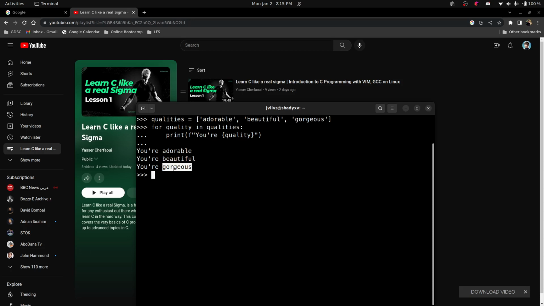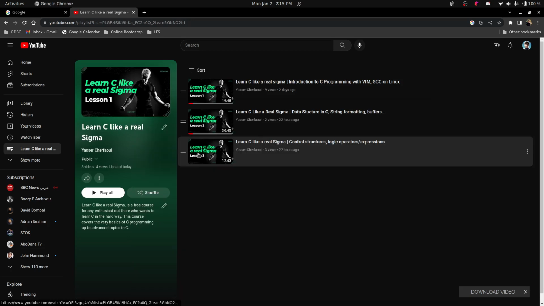So for now we have a brief overview about what a loop is. Now we are going to talk about how to do these things in the C programming language, because to be a real Sigma you need to know how to code in C.